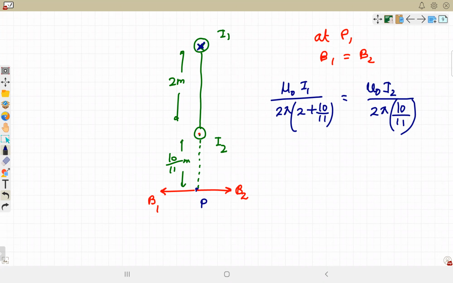So 30 by 11. The answer given is very simple. The answer given is 3 ampere. Did anyone get 3 ampere as the value of I2? Vyom, what is your answer?